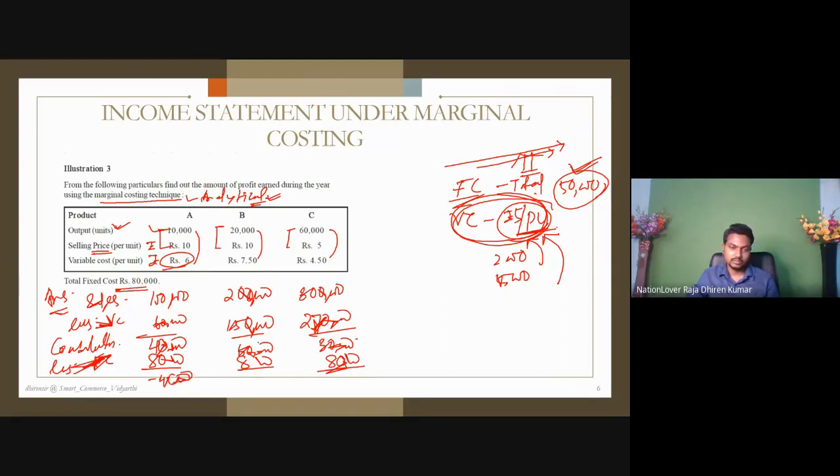This is not working as well. 50,000 minus 80, minus 30,000. 30,000 minus 80, there is minus 50,000.